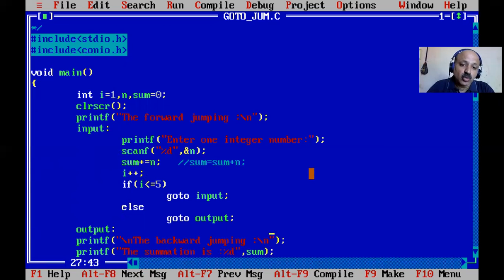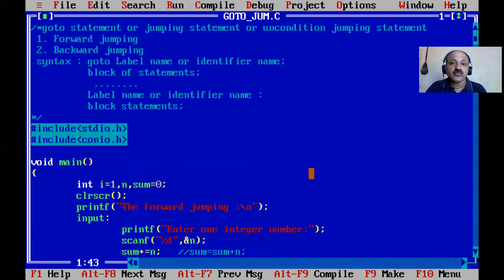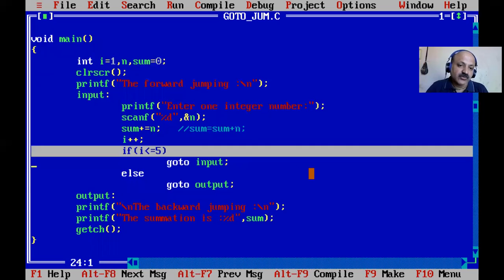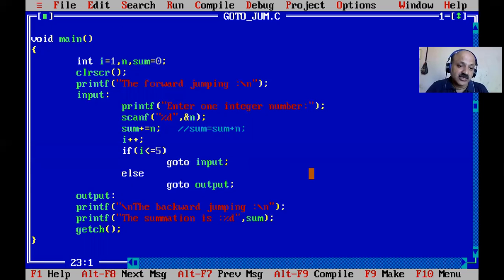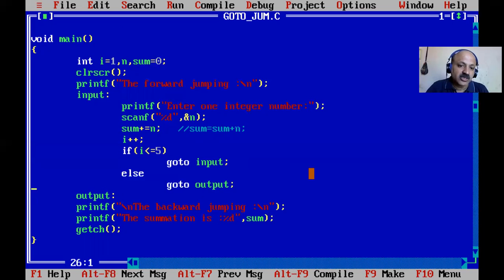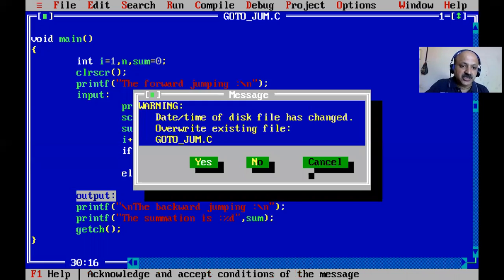So then goto is known as an unconditional jump. First in your mind, I give here a condition. We already gave the condition if, so that is obviously conditional, but now I give an example of unconditional jumping. Here there is no condition, but after that it jumps to here, that is the output, and that is a print backward, and then sum, and then it gets here, so it comes out of our program. Otherwise that is a repetition, an infinite loop.